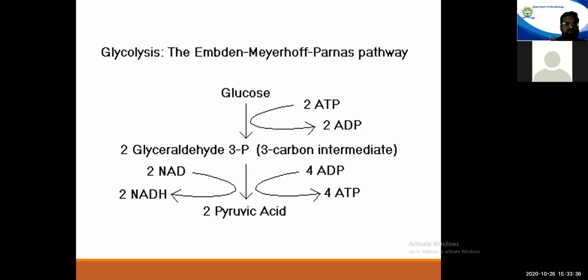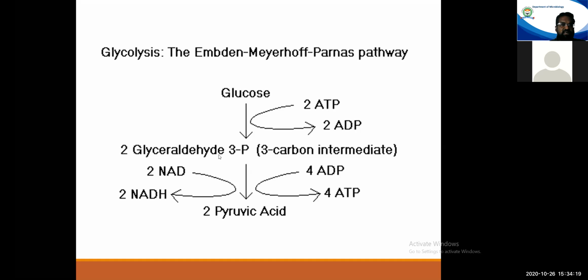Glucose is a 6-carbon and glyceraldehyde is a 3-carbon compound. Okay, so for this purpose, glucose needs to be phosphorylated, since we have this glyceraldehyde 3-phosphate, means at the carbon number 3 of the glyceraldehyde molecule, there will be a phosphorus group attached. And we have two molecules of this glyceraldehyde 3-phosphate, means two phosphorus groups have been attached. So two ATPs will be consumed, they will be converted to ADP, and whatever inorganic phosphate is removed from the ATP, it is coupled with the glucose, and the resultant glyceraldehyde 3-phosphate molecules will be formed.